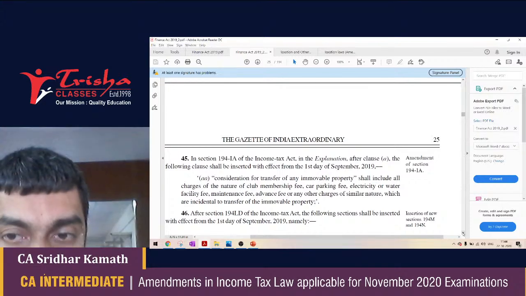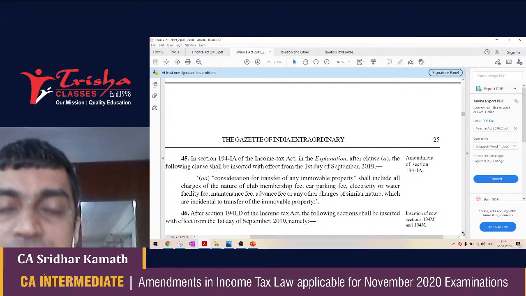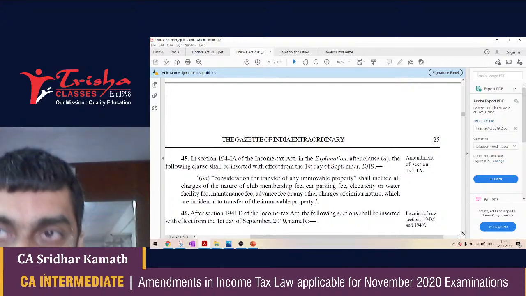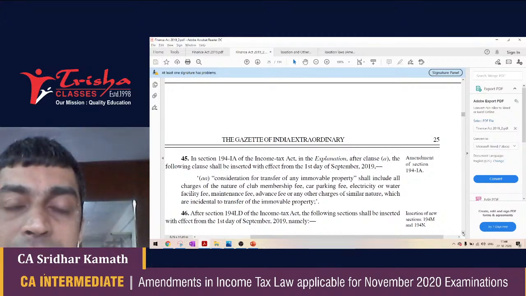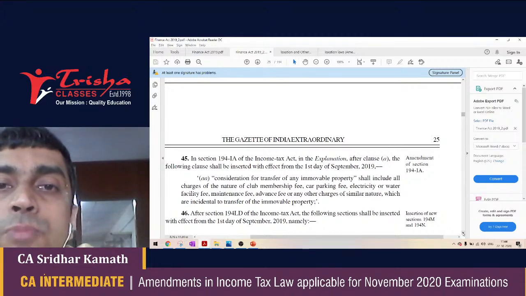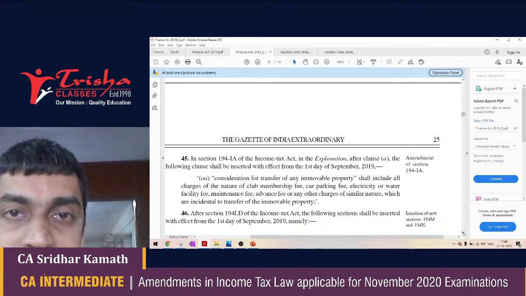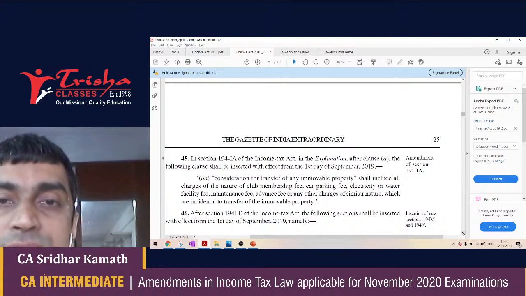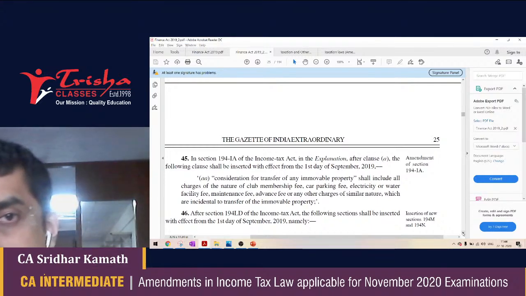Now, the amendment to 194IA says the cost of the flat is 75 lakh rupees. But I have also purchased a parking space for my car, and the builder has charged me an additional 2.5 lakh rupees for the parking fee. Now the law says TDS of 1% is not just applicable to 75 lakh rupees, but 75 lakh rupees plus 2.5 lakh rupees, or 77 lakh 50,000.